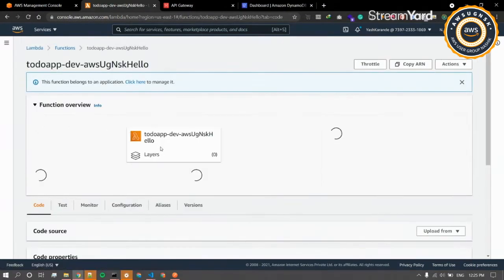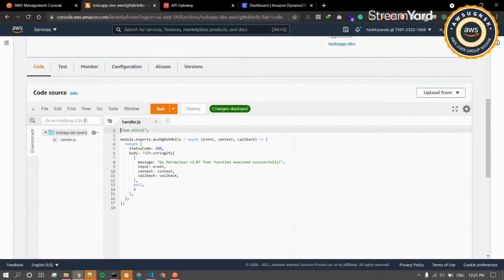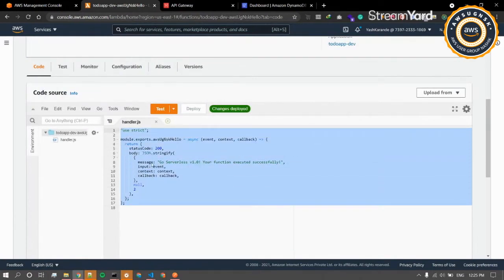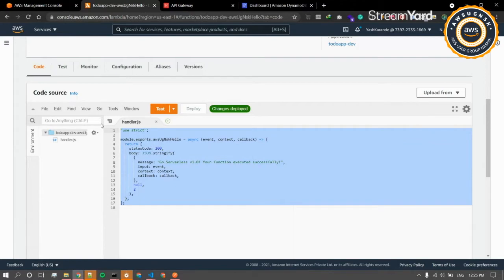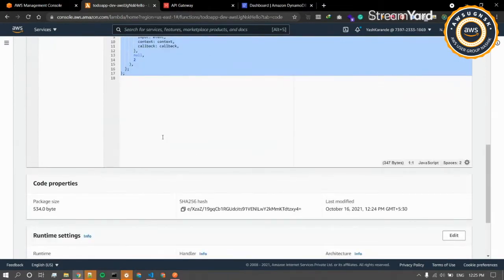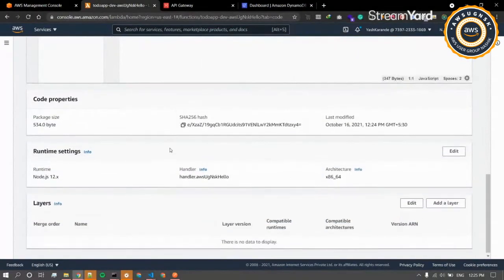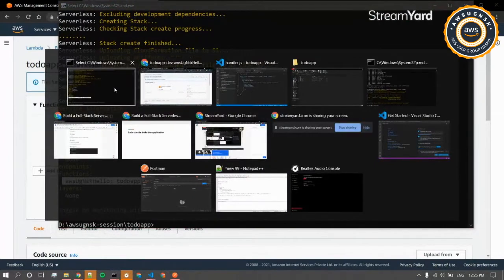Now, under the dashboard we are able to see the code and everything. There is a limit of, I guess, around 3 megabytes. You will be able to see your code here, or else you have to manage it from your local machine. As we have a very small application, it's visible over here right now. And then we'll quickly invoke that method.